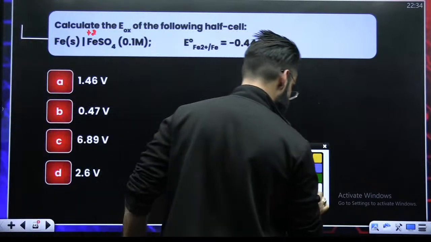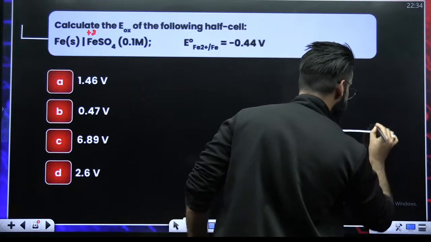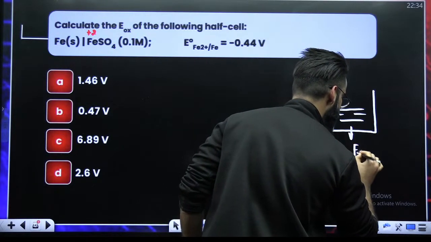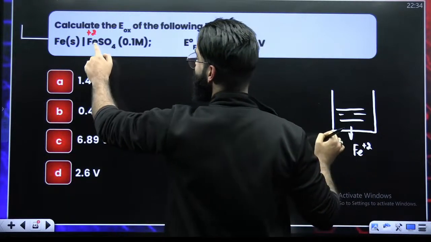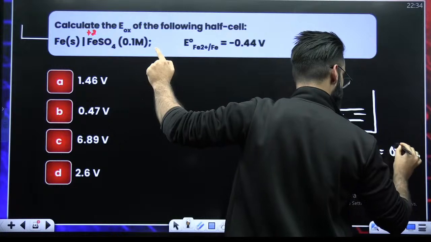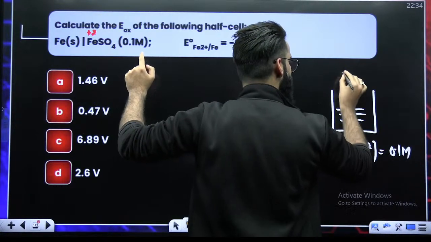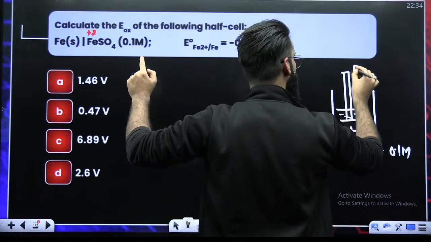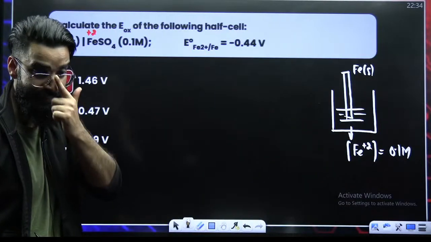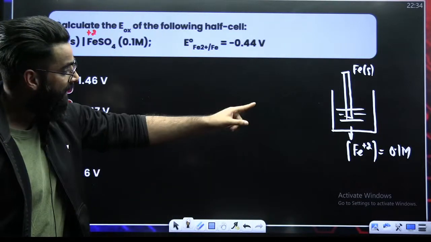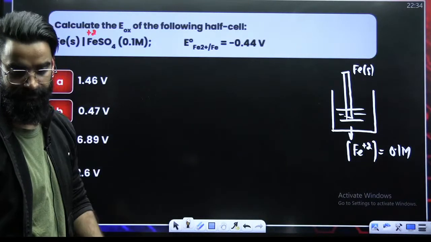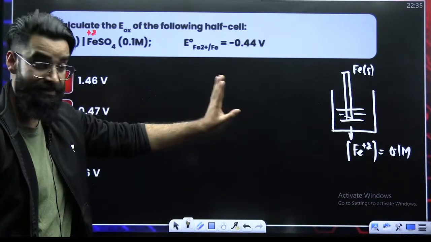Technically, you have got a container. In the container, we have got Fe2+ ions, and the concentration of Fe2+ ions here is 0.1 molar. And in this particular container, we have introduced the iron rod. Perfect. So this setup I'm calling as electrode. And my dear students, we have to calculate oxidation potential of this electrode.